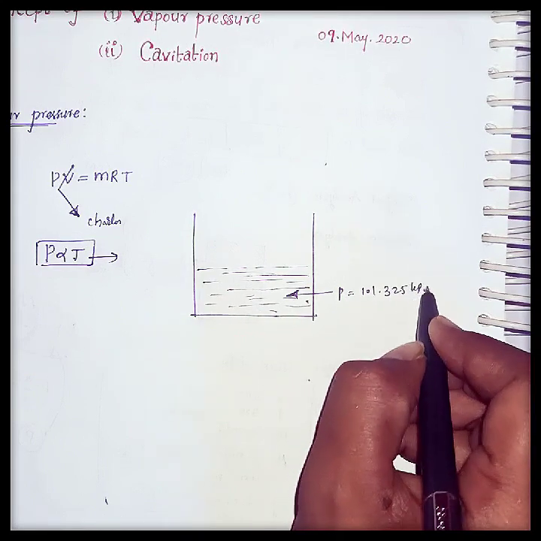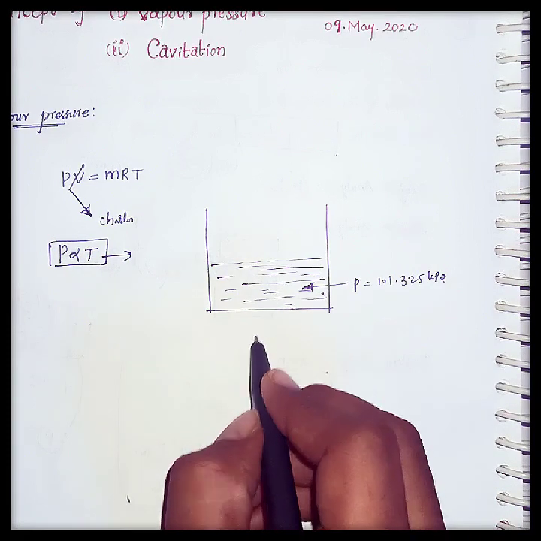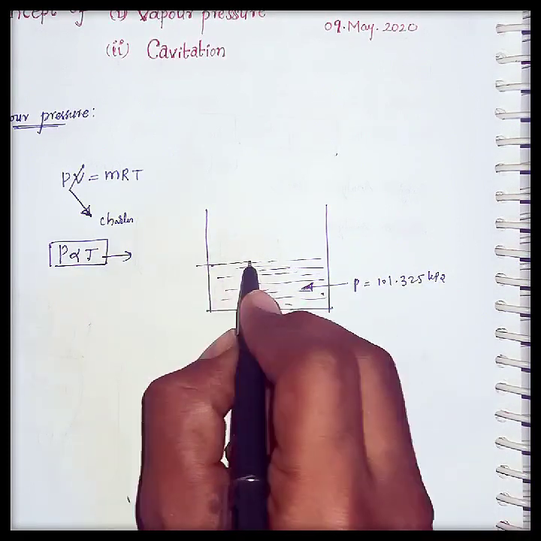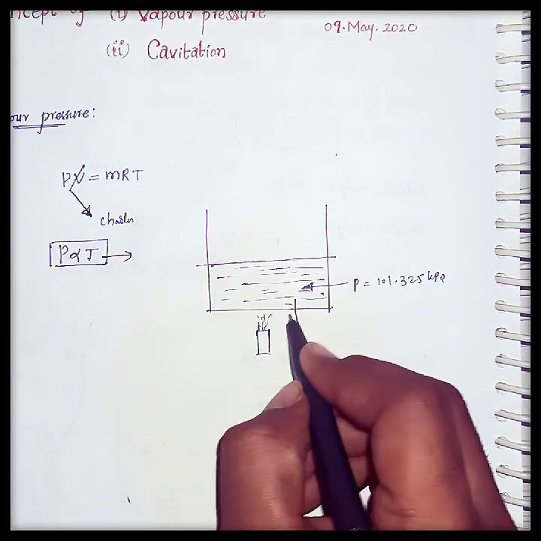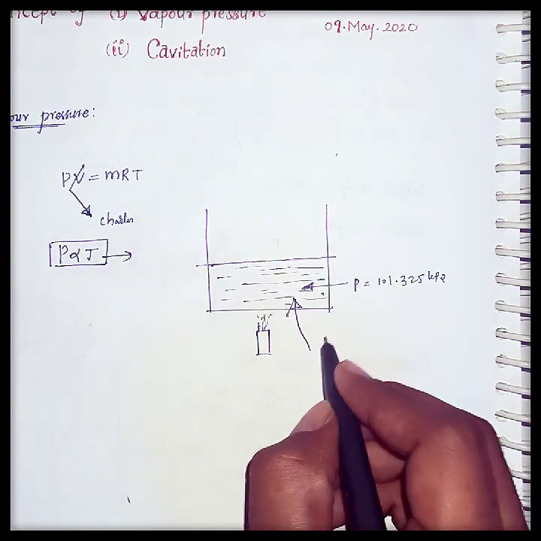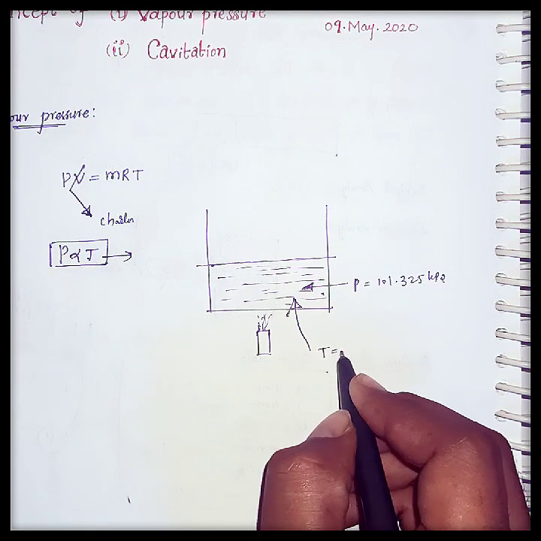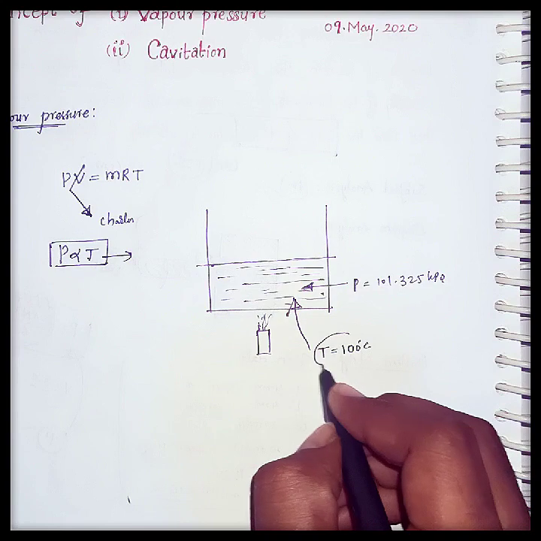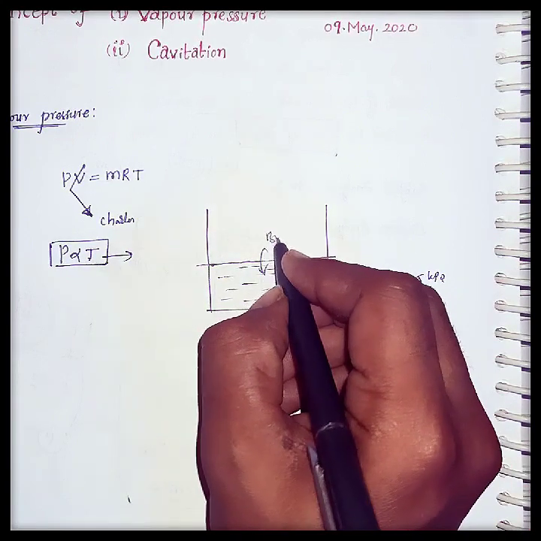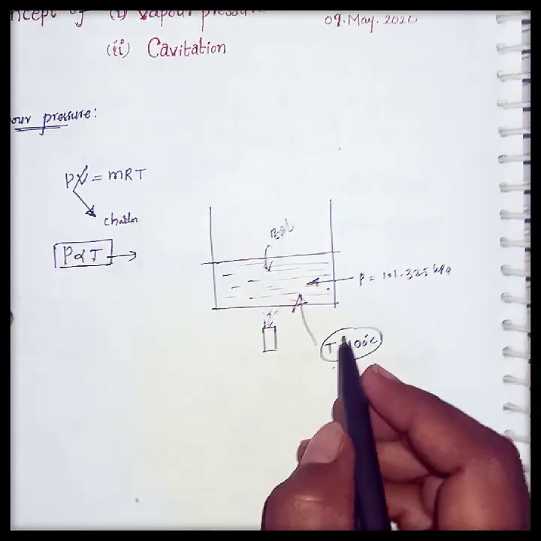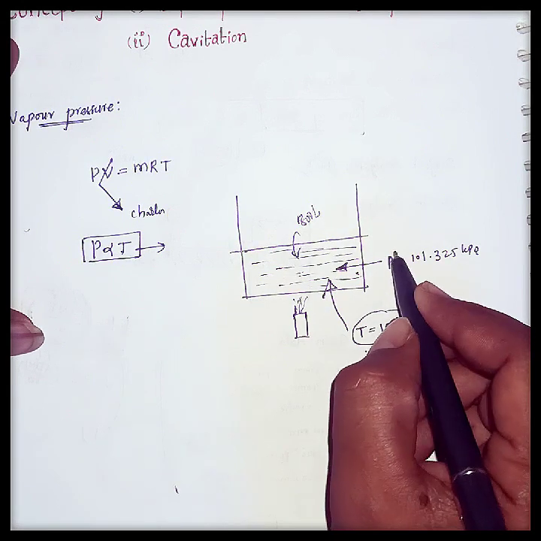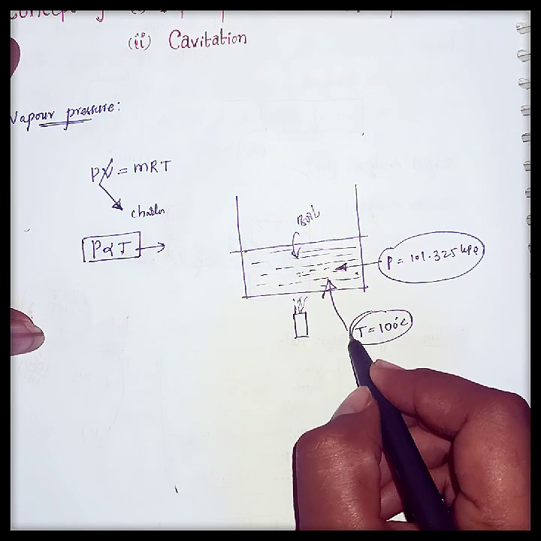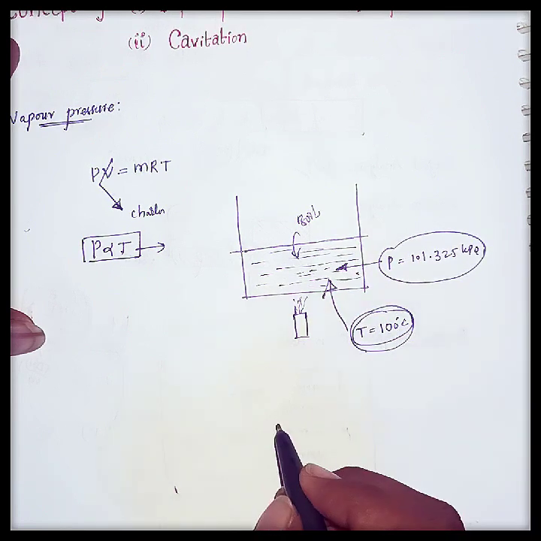101.325 kilopascals. If I supply some heat externally like this, after some time the temperature of the water will go on increasing, and at a certain time the temperature will become 100 degrees centigrade. At this temperature the water will boil. Yes or no? Like this, if I reduce the pressure of this water, the boiling temperature of the water also gets reduced.